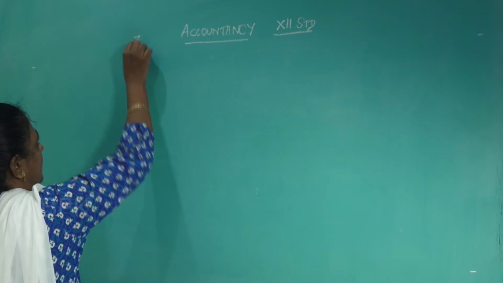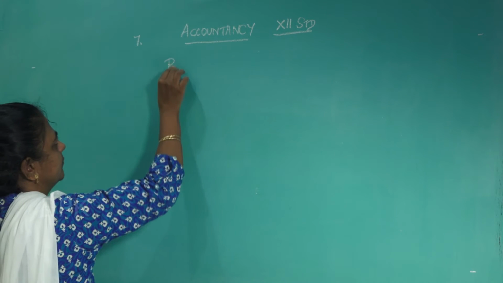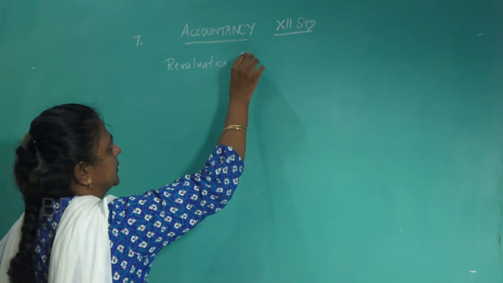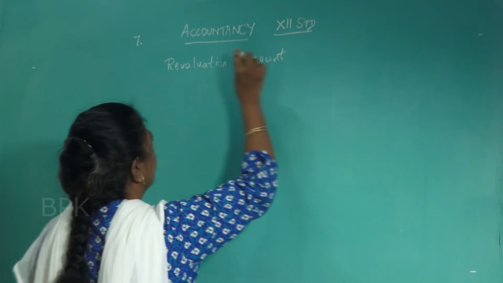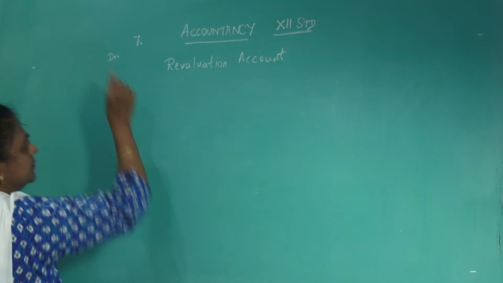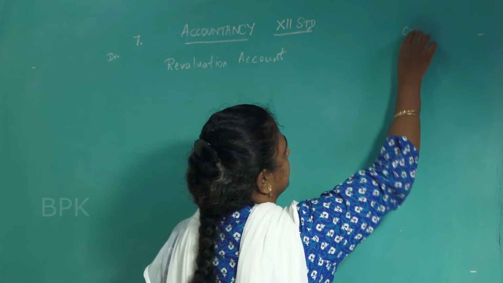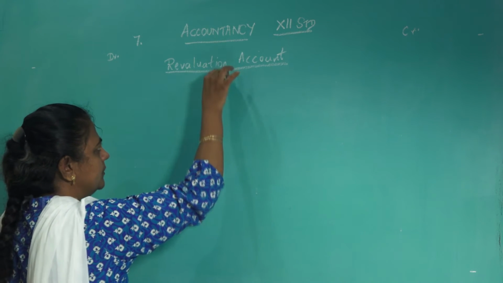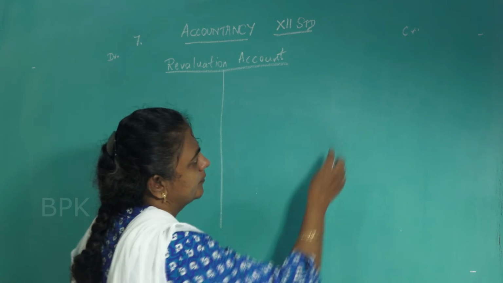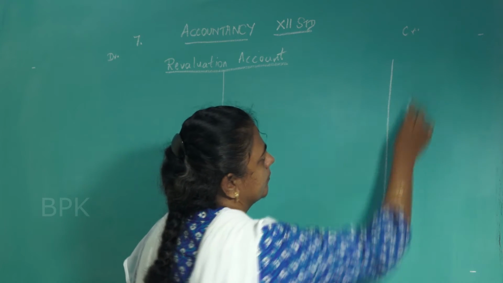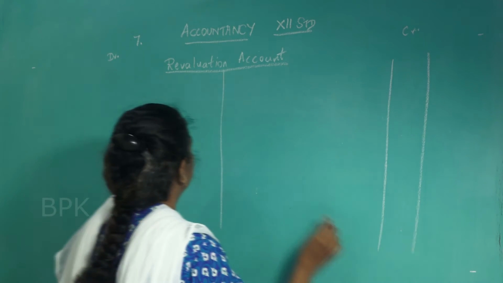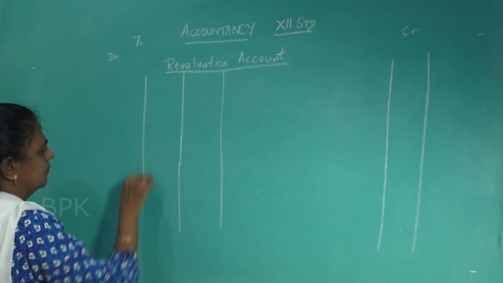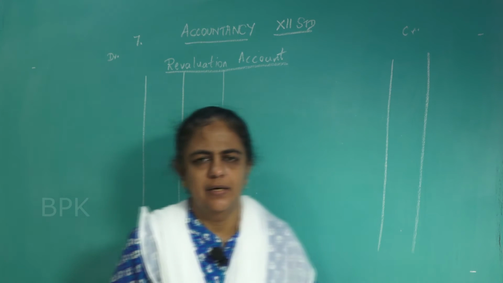Question number 7. Revaluation account. Debit, credit. It's a ledger. Use both the pages right in the center of the book. Okay, you see the adjustment.